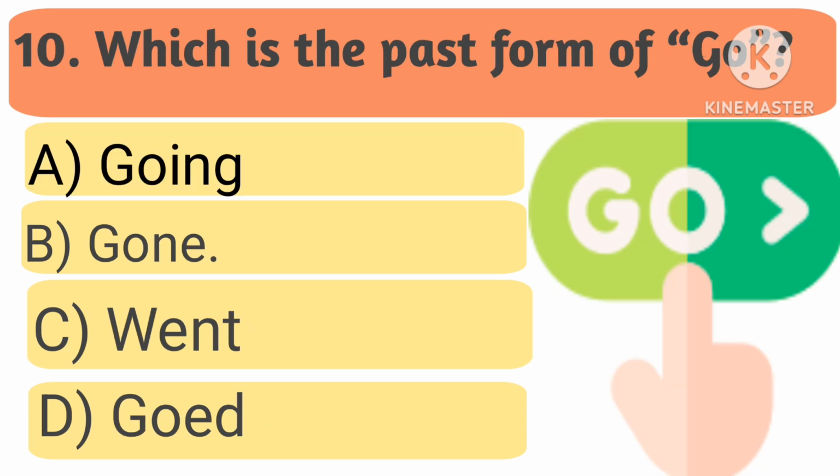Question 10. Which is the past form of go? A. Going. B. Gone. C. Went. D. Go. Time starts now. 1, 2, 3, 4, 5, 6. Stop. The correct answer is C. Went.